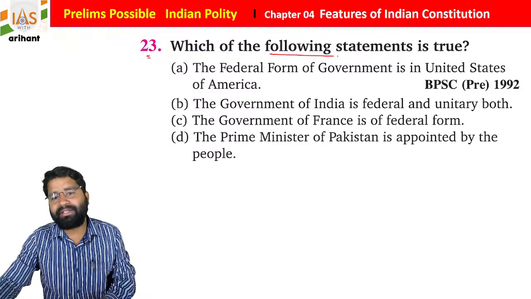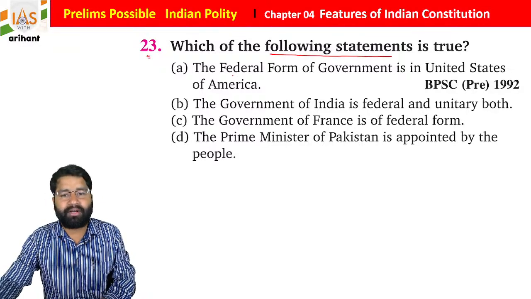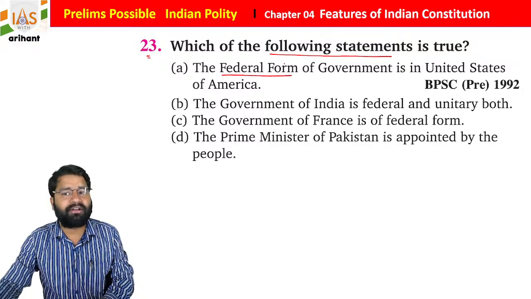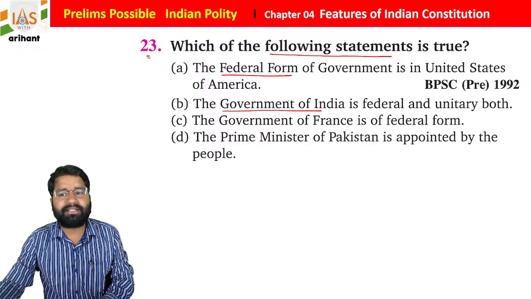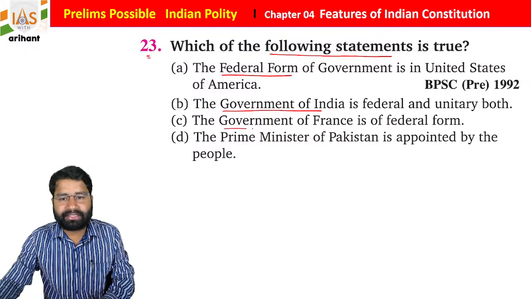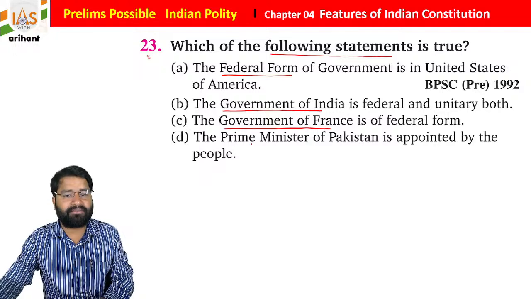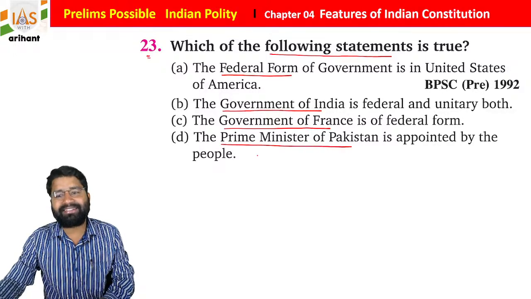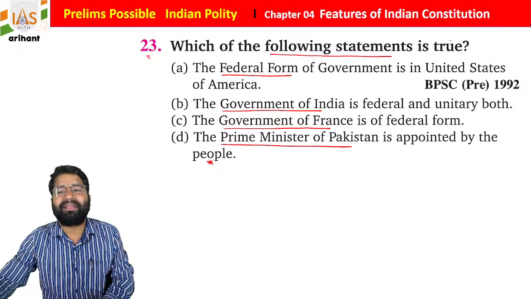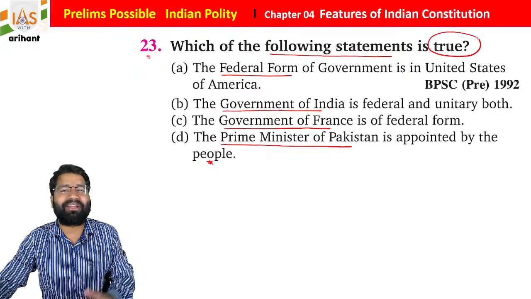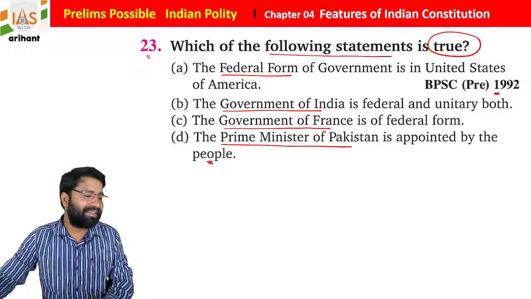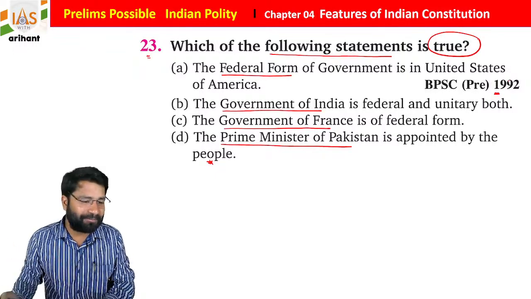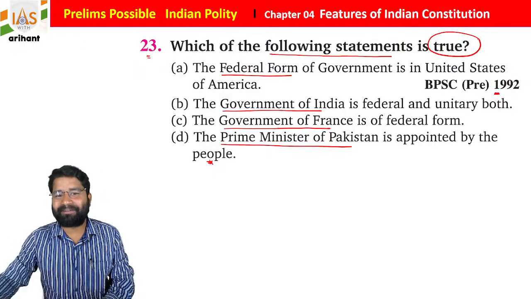Which of the following statements is true? A, the federal form of government is in the United States of America. B, the government of India is federal and unitary both. C, the government of France is federal form. D, the Prime Minister of Pakistan is appointed by the people of India. This question was asked in the Bihar PSC pre-examination very early, in 1992. You have to opt for the right answer.